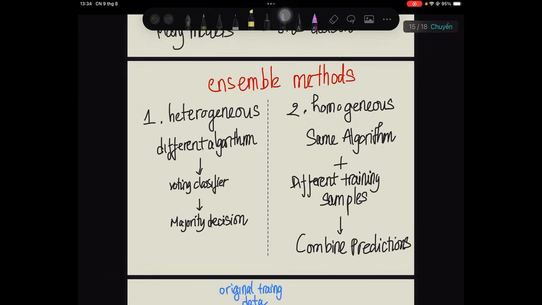There are two important ways to construct an ensemble. The first is ensemble of heterogeneous learners. That means we combine different types of algorithms. For classification, this can be done through a voting classifier. The models effectively vote. The class receiving the strongest overall support becomes the final prediction. The second approach is homogeneous learning. Here we use the same type of algorithm repeatedly but train each model using different samples of data. One important technique here is bagging, or bootstrap aggregating.